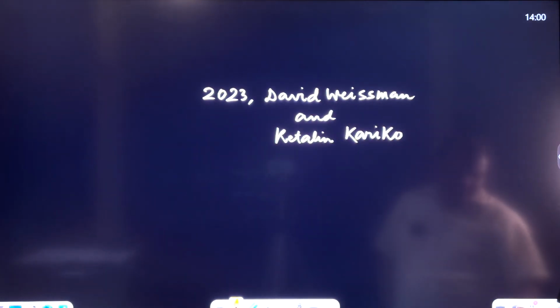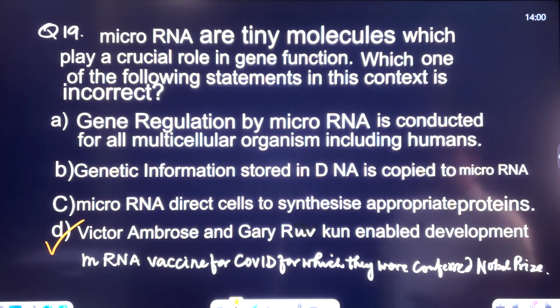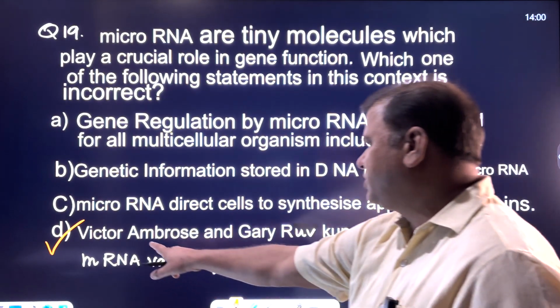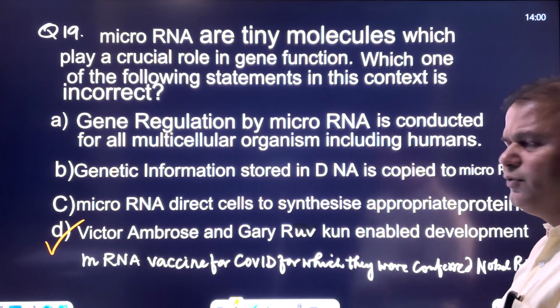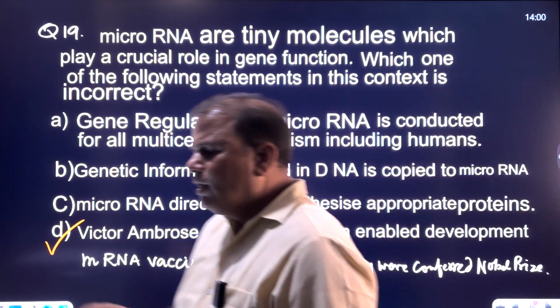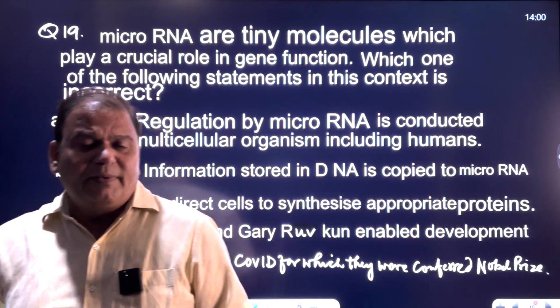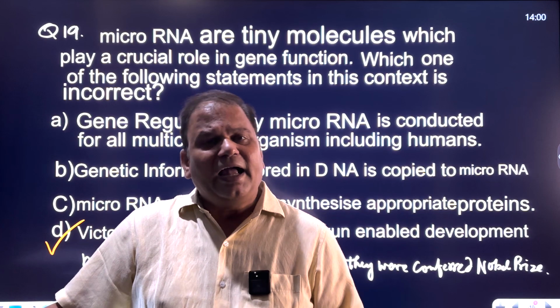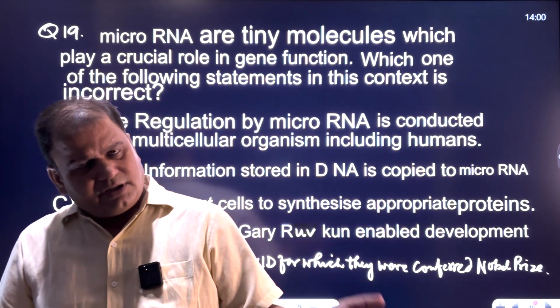And this year's Nobel Prize in the field of medicine has been conferred to Victor Ambros and Gary Ruvkun, and this is for their discovery of microRNA, and this is related to gene regulation.